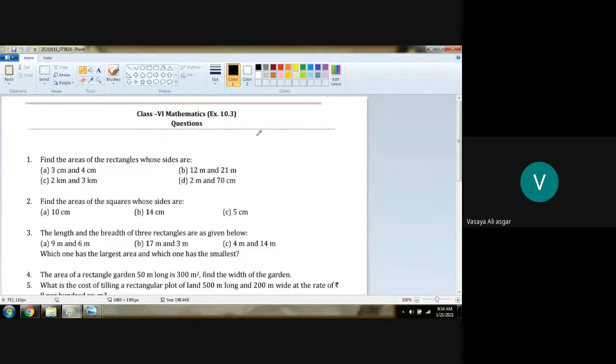Area of rectangle, girls. Come on, make it fast.